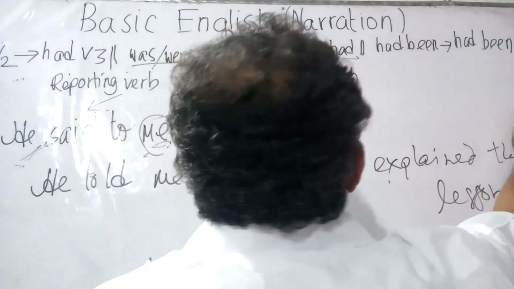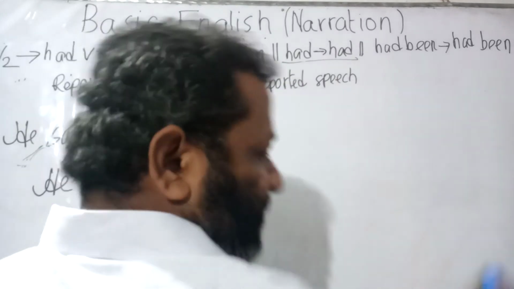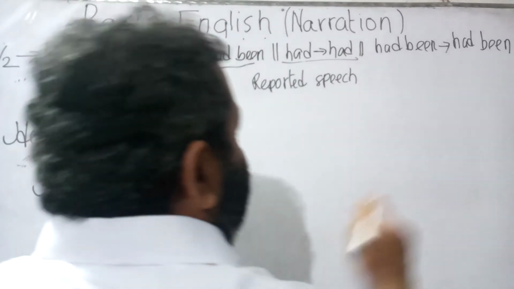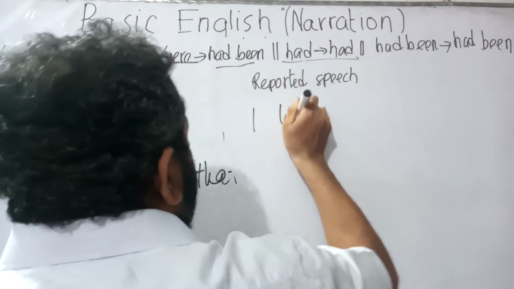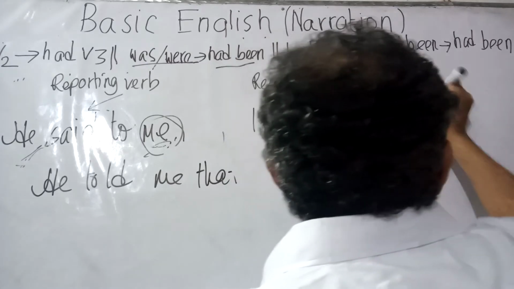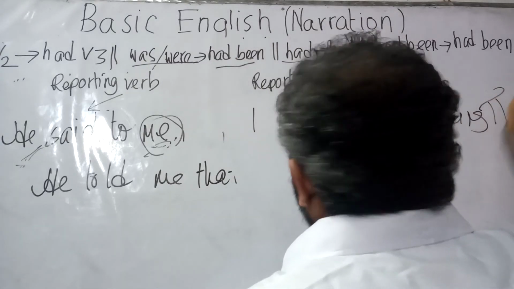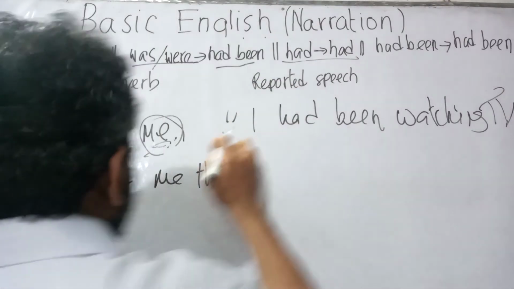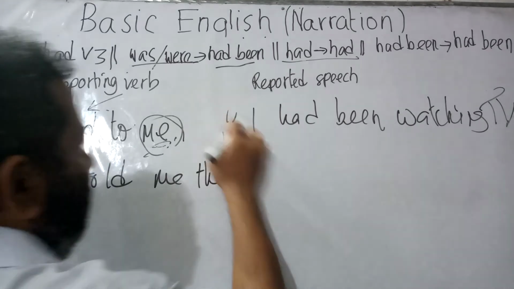Now let us go to the last structure of the tense. If I get had been, say, I had been watching TV. So he said to me has been turned into he told me. The comma has been turned into that.